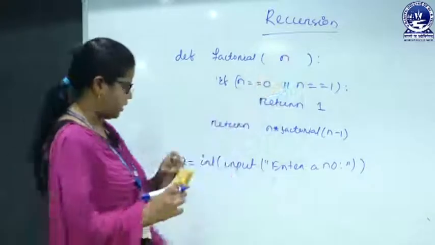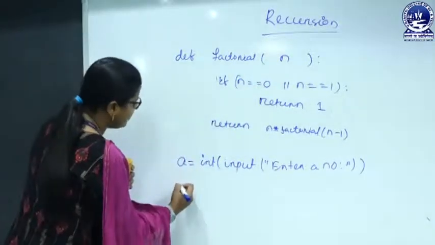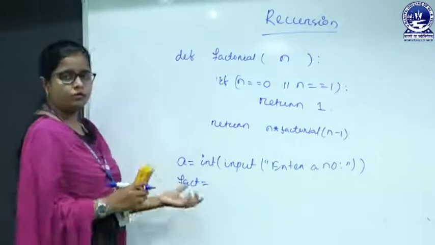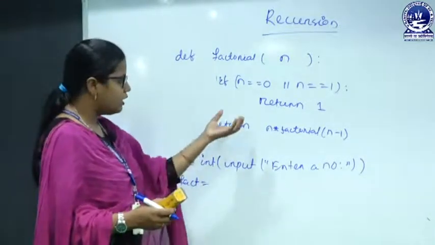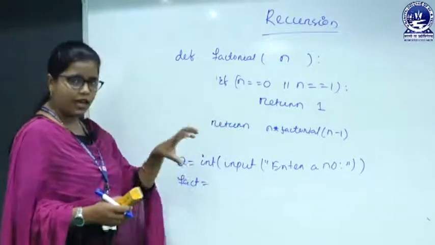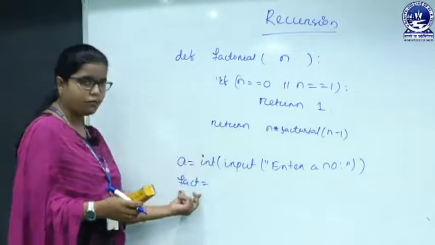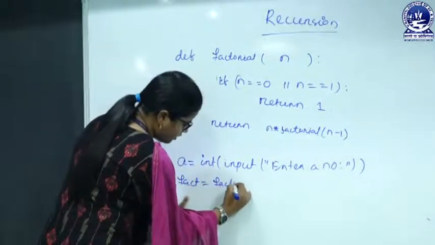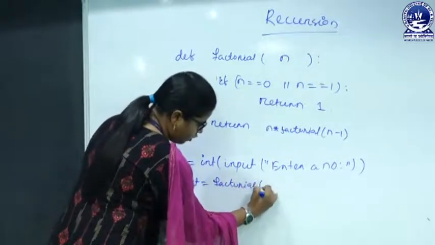Here n is the formal argument. So here I can assign, suppose, fact equals to, because I am expecting the value that is the factorial of a, and I will put that value into a variable called fact. So fact equals factorial of a.